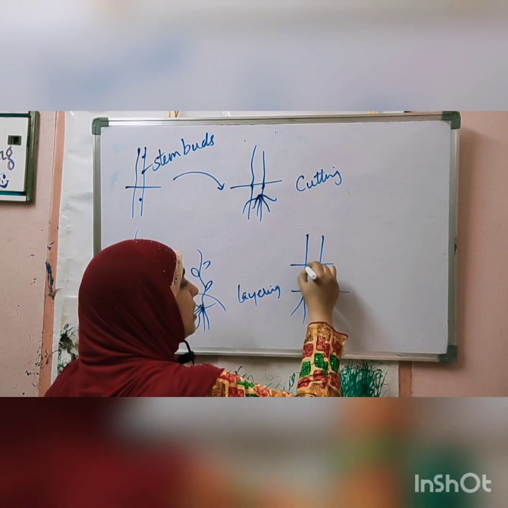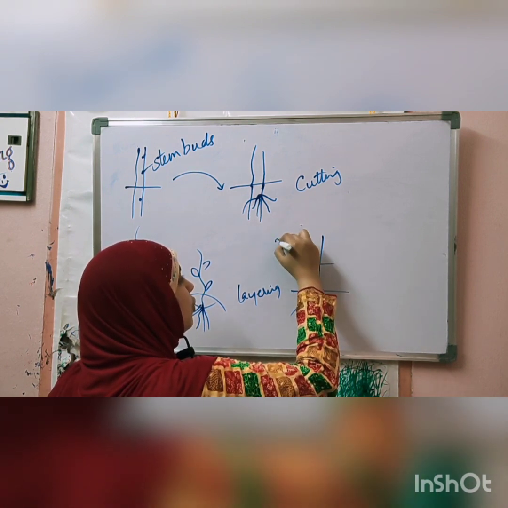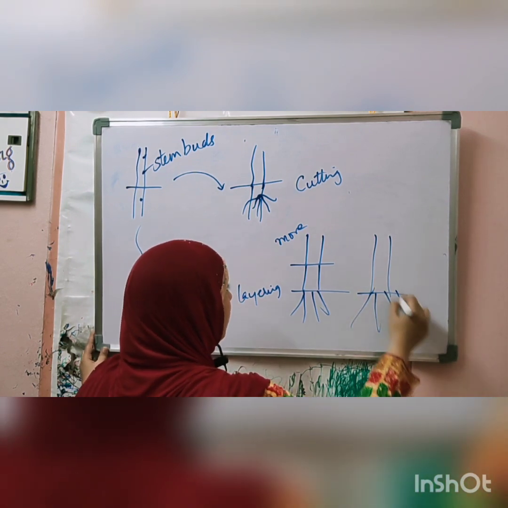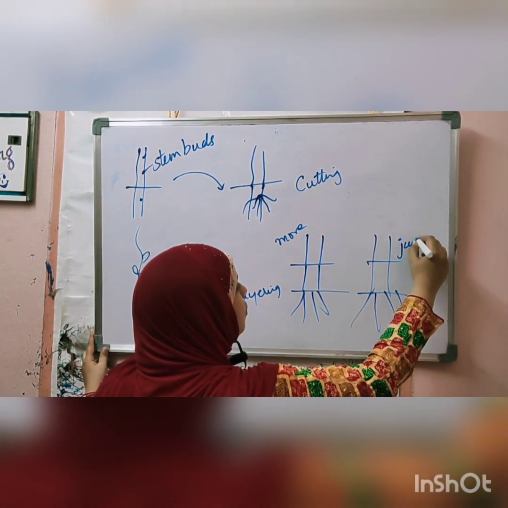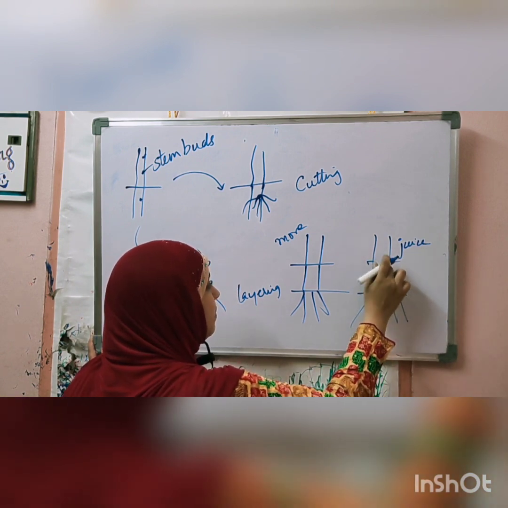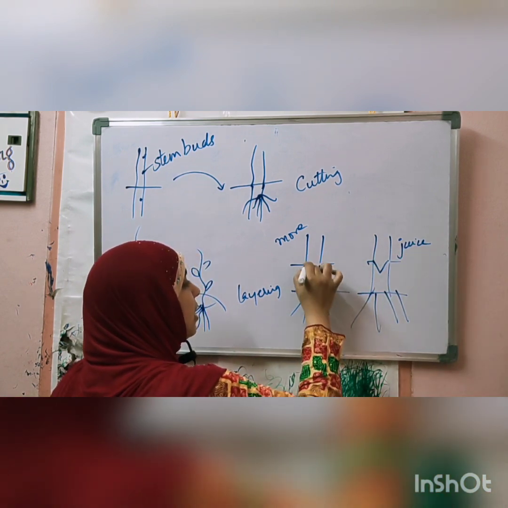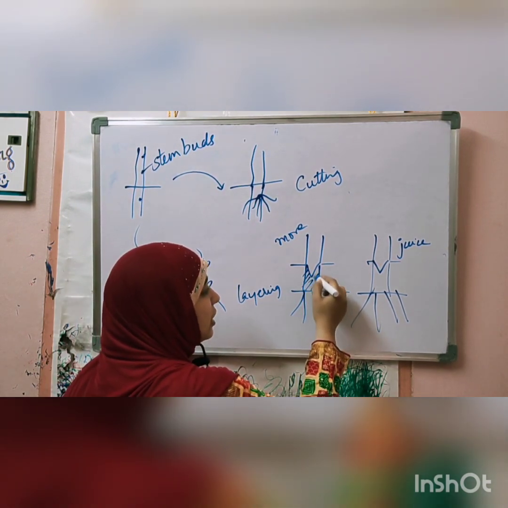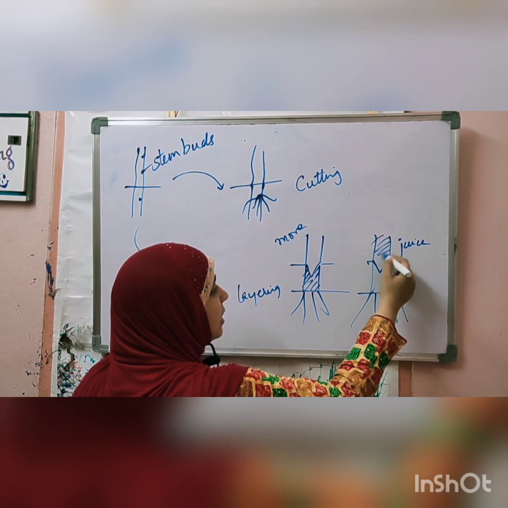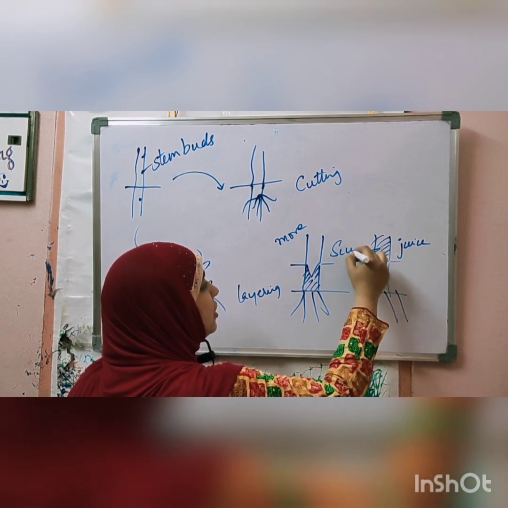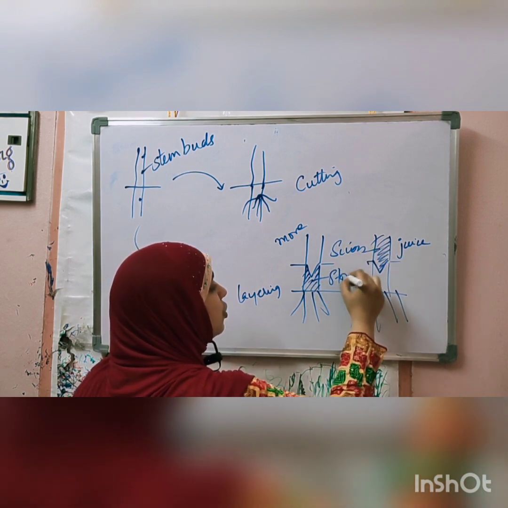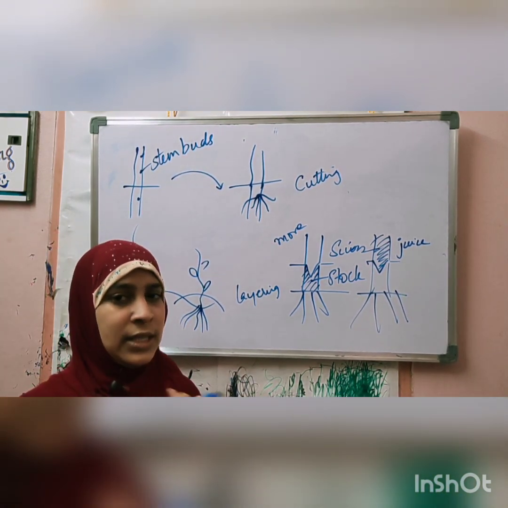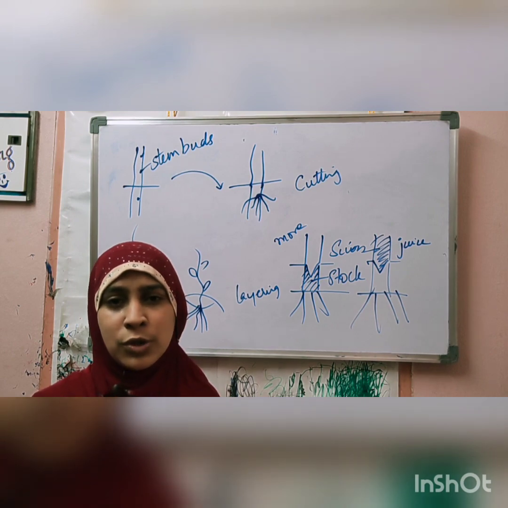A third type of vegetative propagation: suppose you take two mango plants in such a way that one is very good, producing more fruits. The second plant is producing more juicy fruits. So what we'll do is cut not straight but in a V shape. Here also we are cutting this plant in a V shape, one part of the plant that is attached to the soil, one part of the plant that is above the soil. This is called the scion and this is called the stalk.